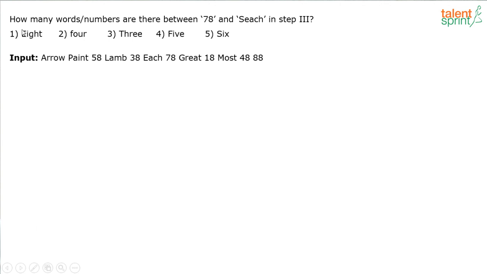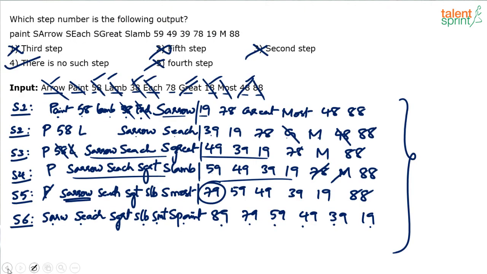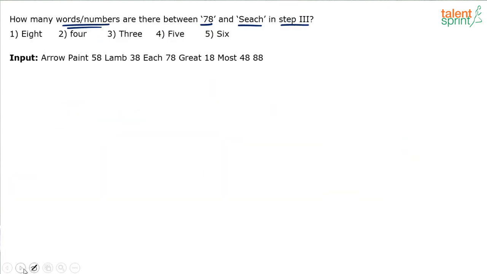Question number 4 from this one. How many words or numbers are there between 78 and S each in step 3? We have to find out the number of words or numbers between 78 and S each in step 3. So this is step 3. 78 is here. Where is S each? S each is here. How many words or numbers are there between these two elements? 1, 2, 3, 4, right? S grade, 49, 39 and 19. So 4 should be the answer. There are 4 words or numbers between 78 and S each in step 3.